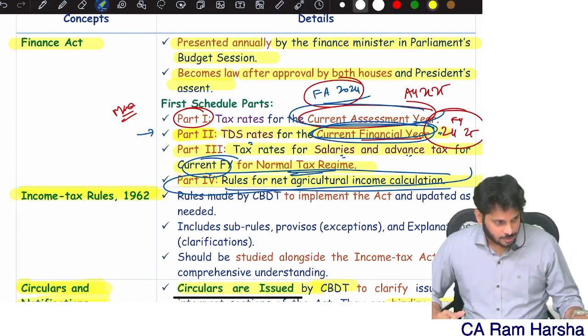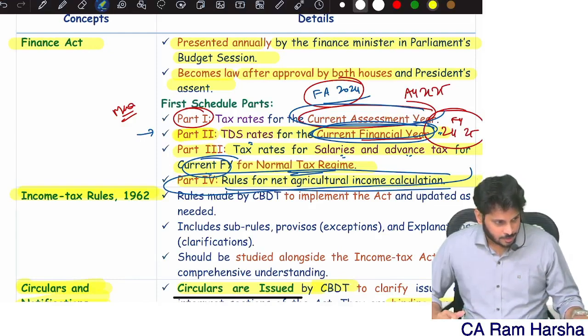If my income is more than 5 lakhs and up to 10 lakhs, then the tax rate is 20%. Just highlight only, observe only whatever I am highlighting. Don't observe the remaining content. If my income is above 10 lakhs, then the tax rate is 30%. How has this particular tax rates concept to be applied?